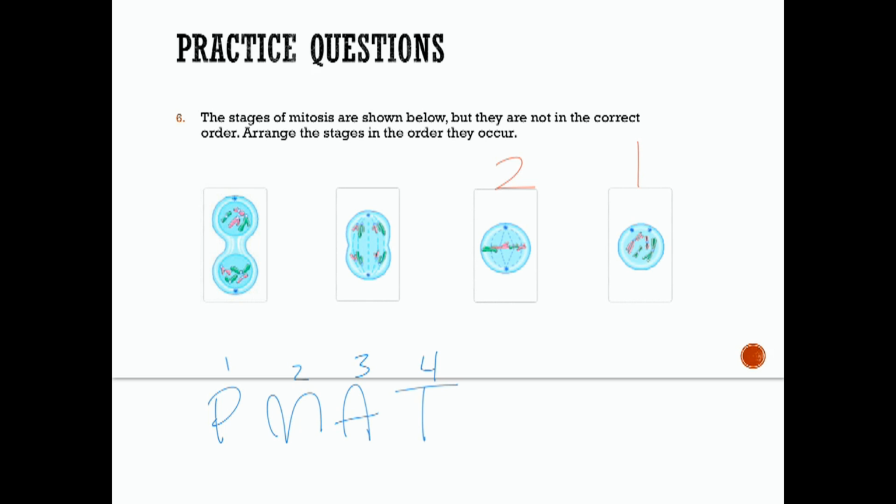Number 3, for anaphase, is when they start to separate and pull apart to opposite sides. And then number 4, for telophase, is when they start to look like 2 daughter cells, and then eventually the cytoplasm will pinch into 2 during cytokinesis. So we're going to answer this with 4, 3, 2, and 1.